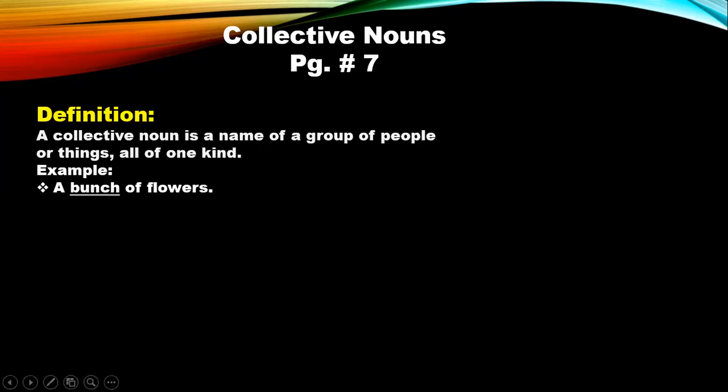A bunch of flowers. Now it can be any flowers, but when you put them together, it's a bunch of flowers. Okay? So this word bunch, underlined here, is a collective noun. A fleet of ships. That means if you have many ships coming along together, we'll say there's a fleet of ships heading towards the city or towards the port. So fleet is our collective noun here. Now, these words are a little typical and you need to know them. You cannot just interchange them and put the wrong collective noun in place of another, okay? Sometimes we use these collective nouns commonly. Sometimes we need to actually learn them, okay?